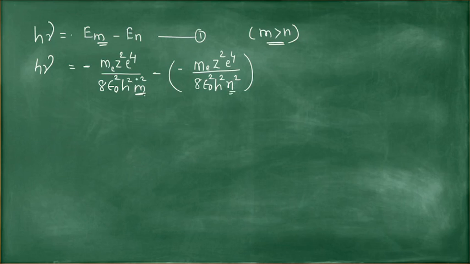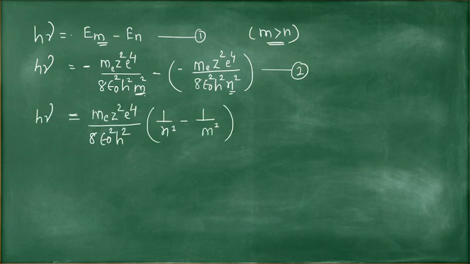So take the common. This minus and this minus becomes plus. So the nth orbit term is positive. So we'll write the next step. This is equation number 2. Common term m e z square e raised to 4 upon 8 epsilon 0 square h square. In bracket the nth term is positive, so 1 by n square, and the mth term is negative, 1 by m square.